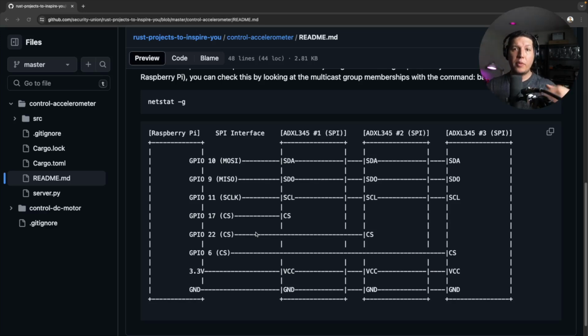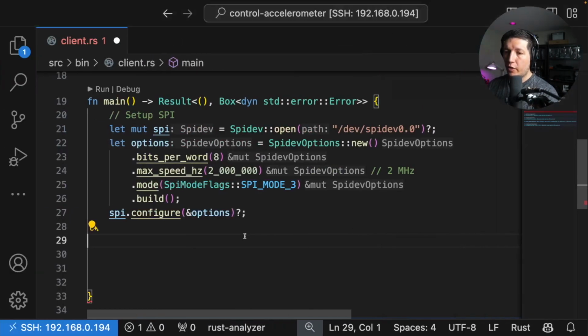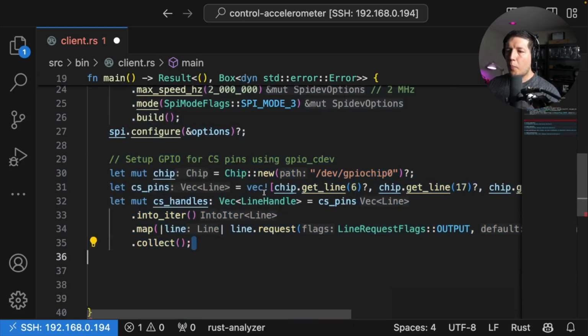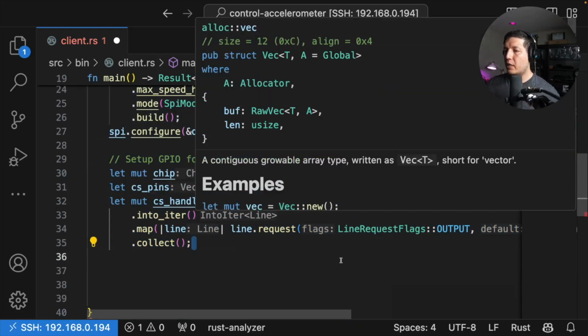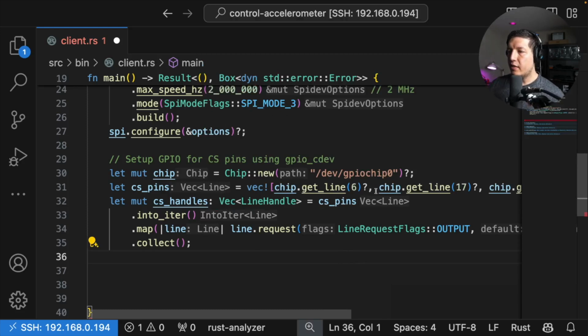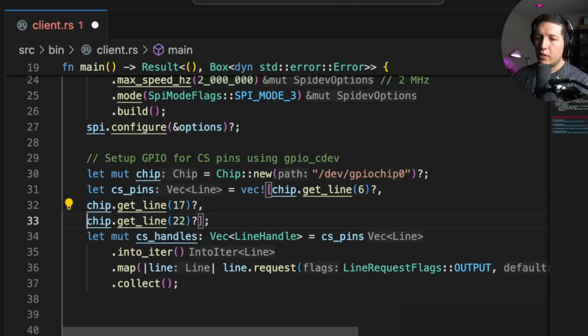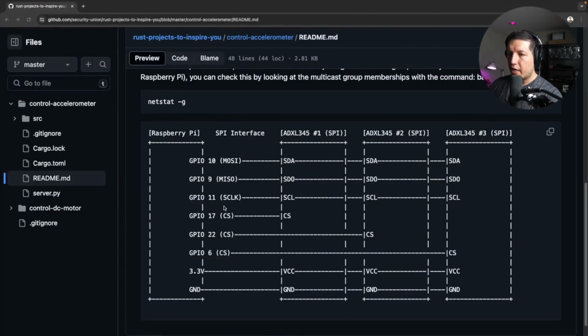Then you perform the read and then set it back to 1. So let's initialize GPIO then. There you go. So we are opening the first GPIO chip that we find on the system, and then look at the pins that I'm using. These pins correspond to the chip select pins that are in this diagram over here.